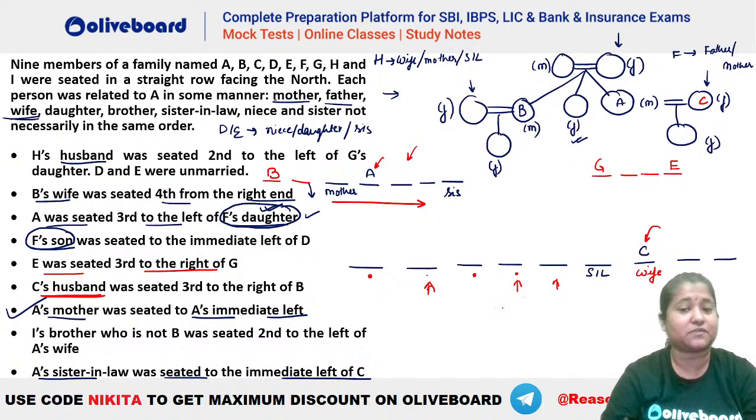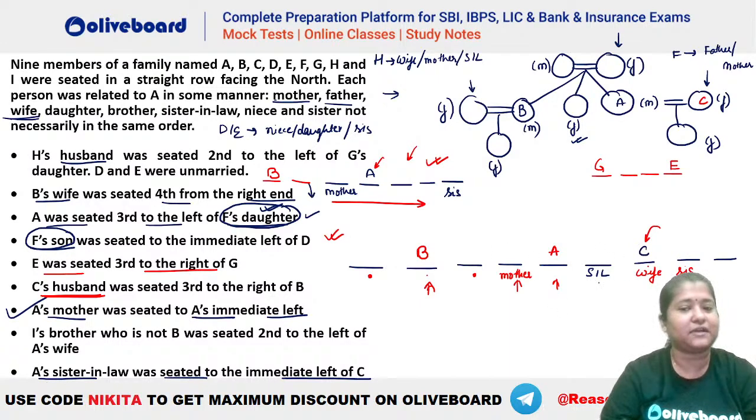That's absolutely possible. Now after this, if you take, you will not be able to place your A because A cannot be sister-in-law. Okay, A cannot be his own sister-in-law. So you can see the only possibility to merge this and this will be such that you have your B here, you have the mother here, okay, then you have your A here, and then a gap of 2 and you have your sister here.